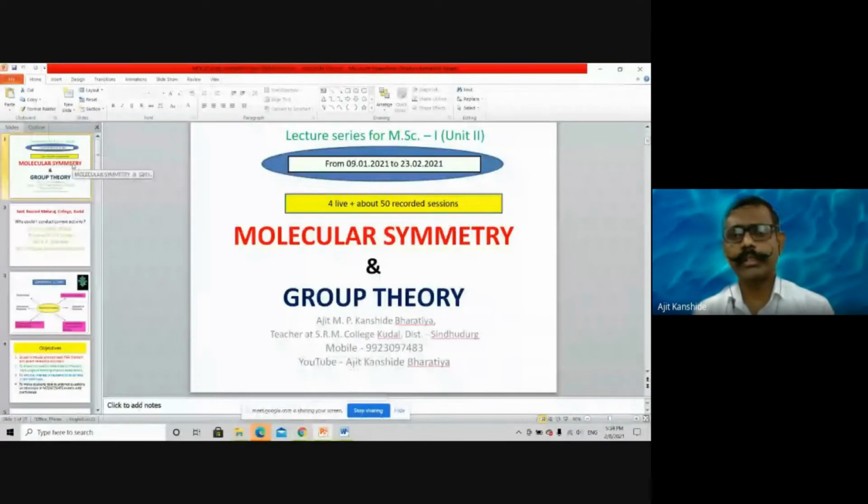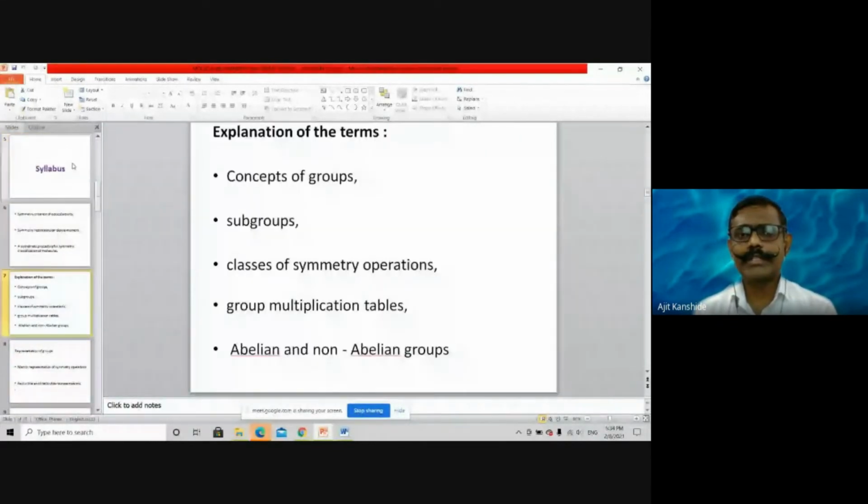Revision is very important. See, in the syllabus, the group concept also I covered. I want to know how many conditions are there to be fulfilled by a group. Please reply. 4.